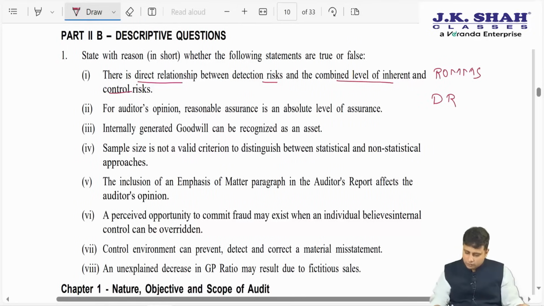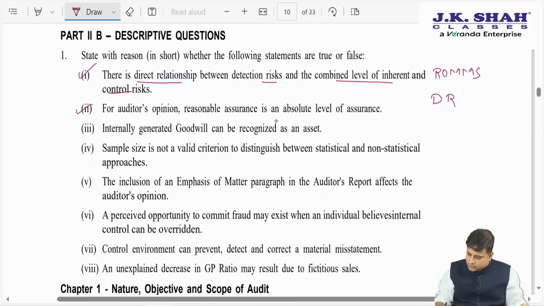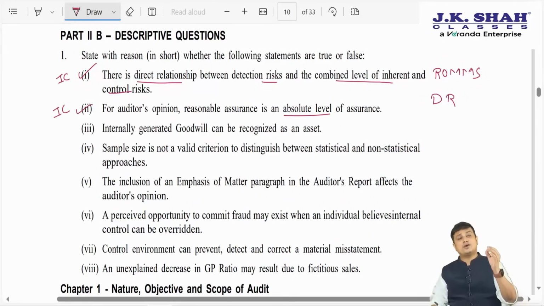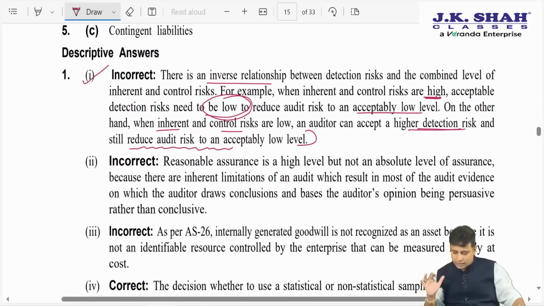Second, for the auditor's opinion, reasonable assurance is absolute assurance. Again, the answer is what? Incorrect. Why is it incorrect? Because we are not giving an absolute assurance. A reasonable assurance is a high level of assurance, but it is not a guarantee.